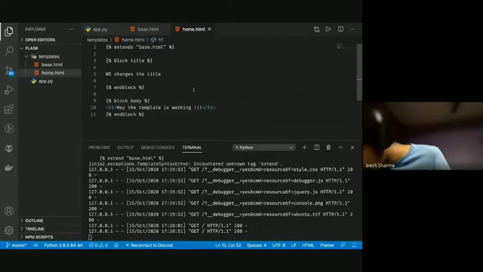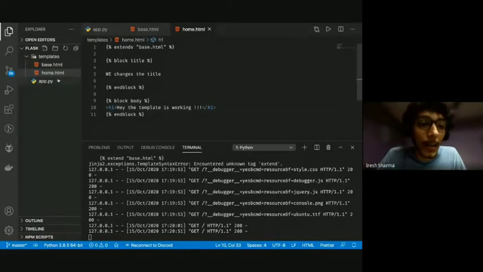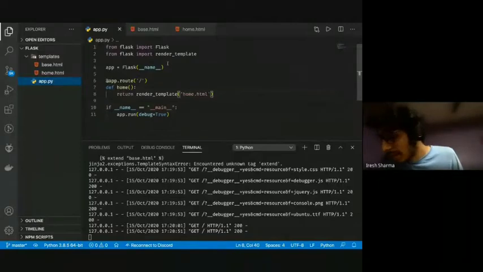Can you explain the app.py part again? Okay, I'm going to explain this whole file line by line once again.